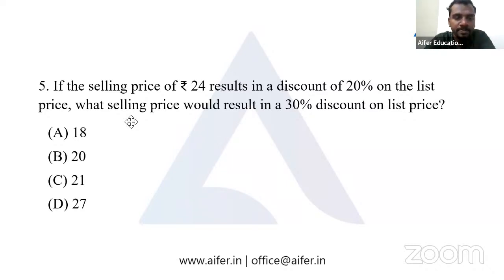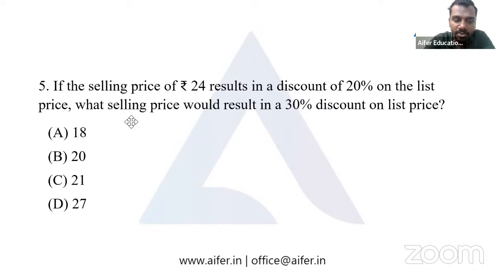The question says that when a particular item is sold at 24, there is a discount of 20%. What should be the price of the item when there is a discount of 30%?